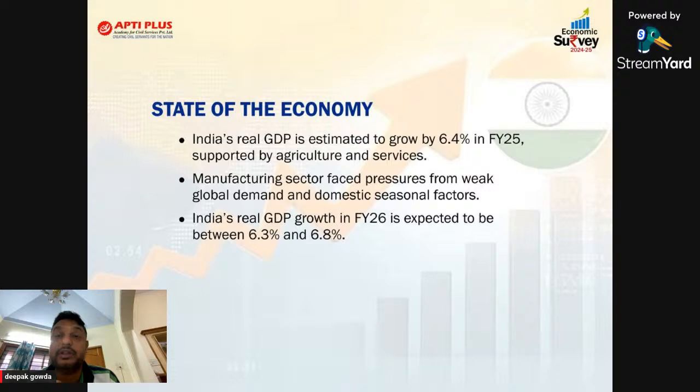Because of these reasons, next year, that is 2025-26, the government, that is the economic survey, has predicted that the GDP will grow at a rate between 6.3 to 6.8. See, they did not give an exact number. Why did they not give an exact number? That's what. They have predicted that it may grow between 6.3 to 6.8. It may come at 6.4 also, 6.8 also. But the prediction is that it may go up to what? Up to 6.8, based on the current situation. So this is what they're talking about in the first chapter, which is called State of the Economy. So we will move to the second slide, because in the second slide they're talking about what?